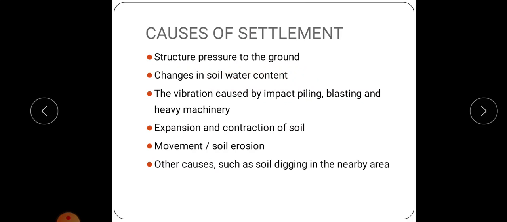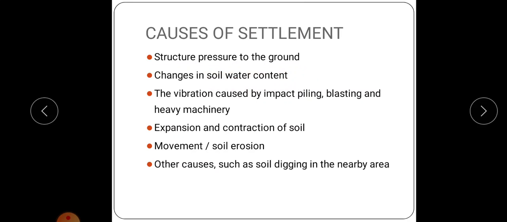The next cause is vibration caused by impact, piling, blasting, and heavy machinery, that is, piling operations, blasting, and heavy machinery operating near our structure. The vibration in the nearby area will cause settlement in our particular area.